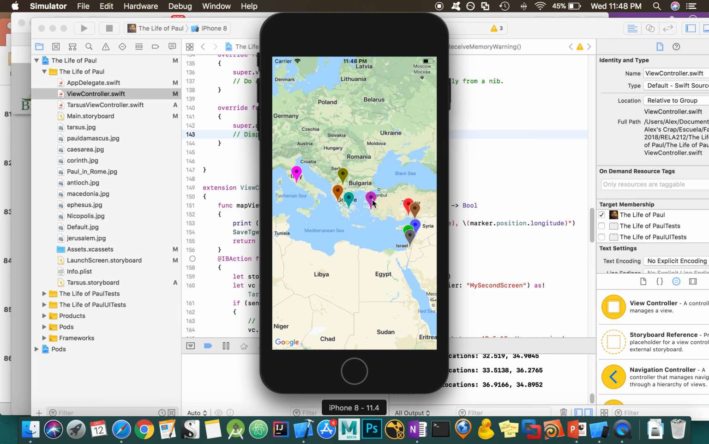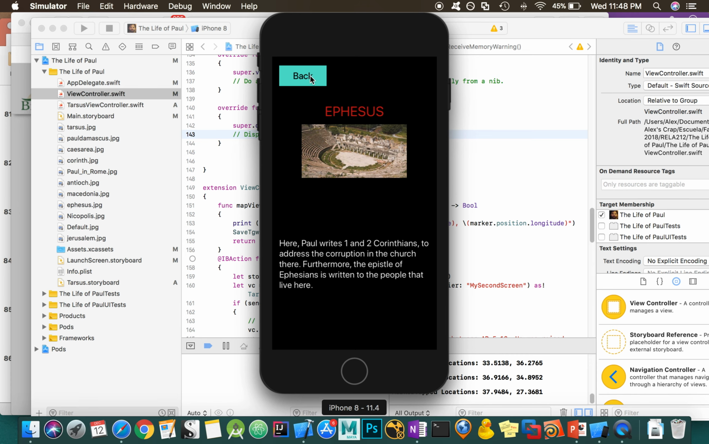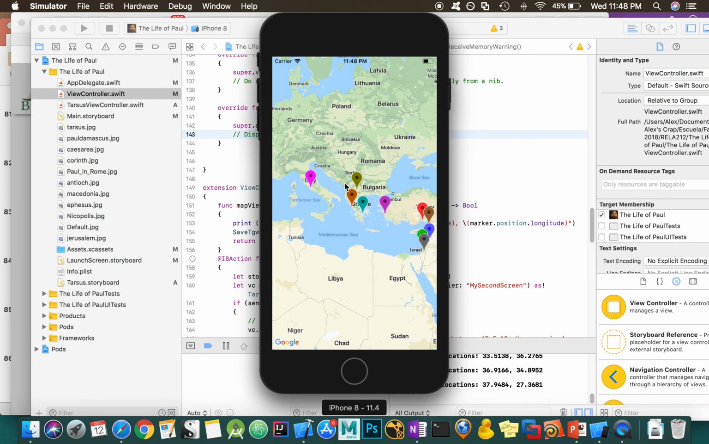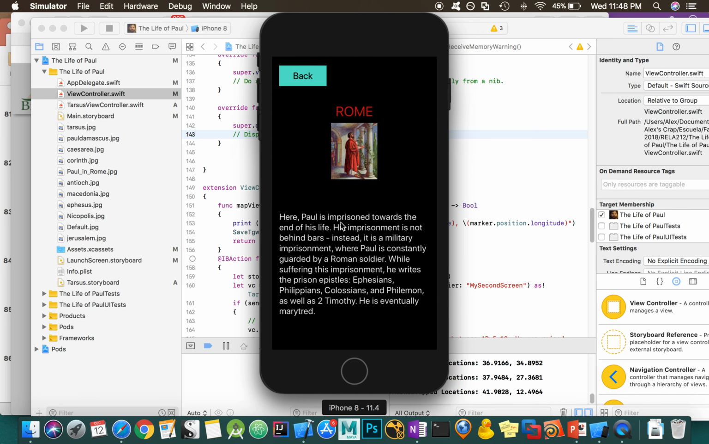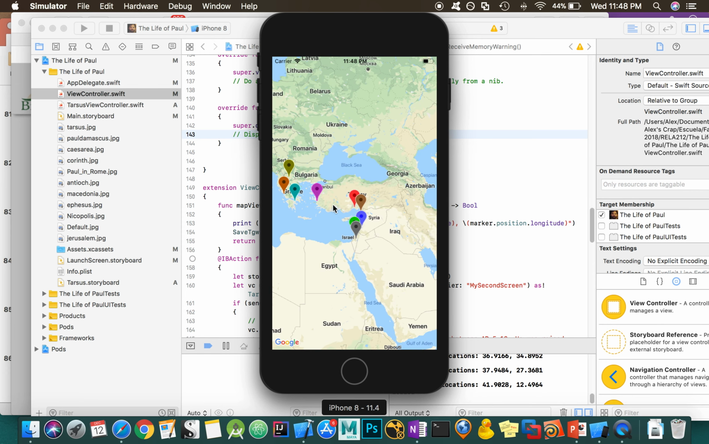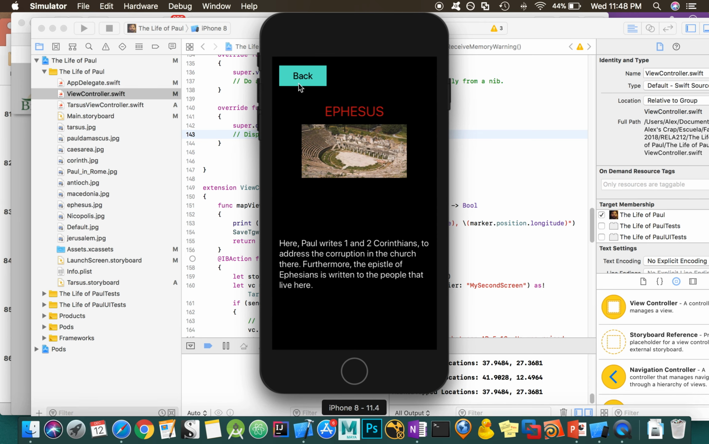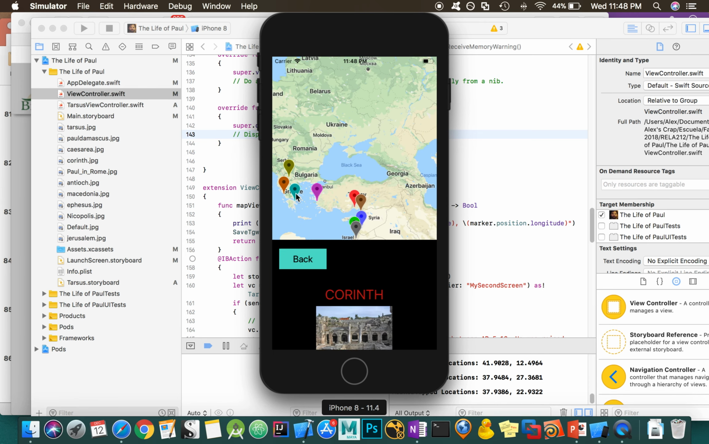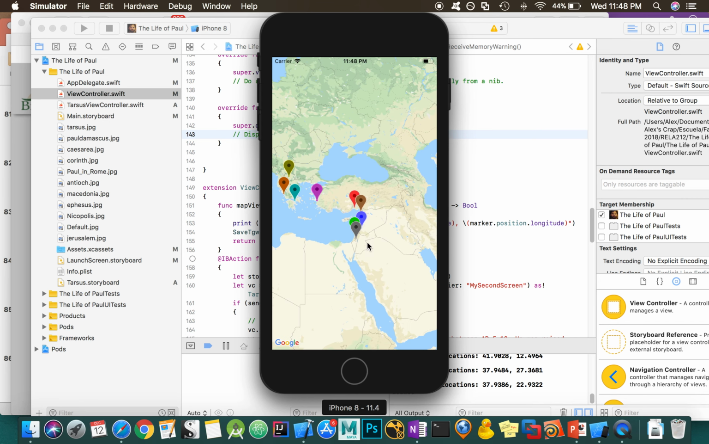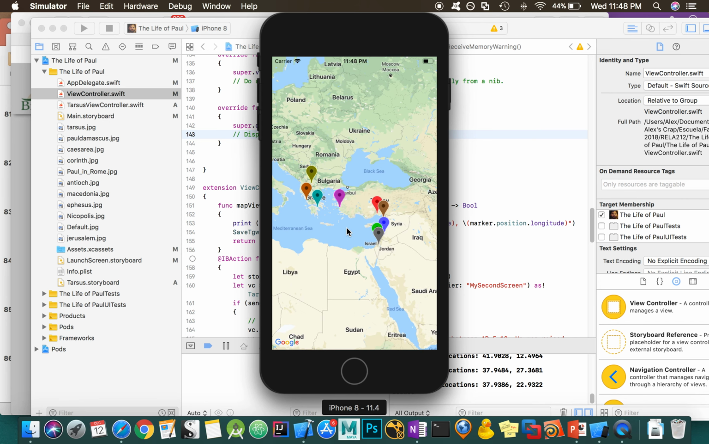We'll just show a couple. Ephesians. And then, of course, way over here, we can't forget Rome, where many important things happen, such as Paul's imprisonment and where he wrote Ephesians, Philippians, Colossians, and Philemon, and 2 Timothy. We already saw that one. Corinth, where he writes 1st and 2nd Thessalonians.